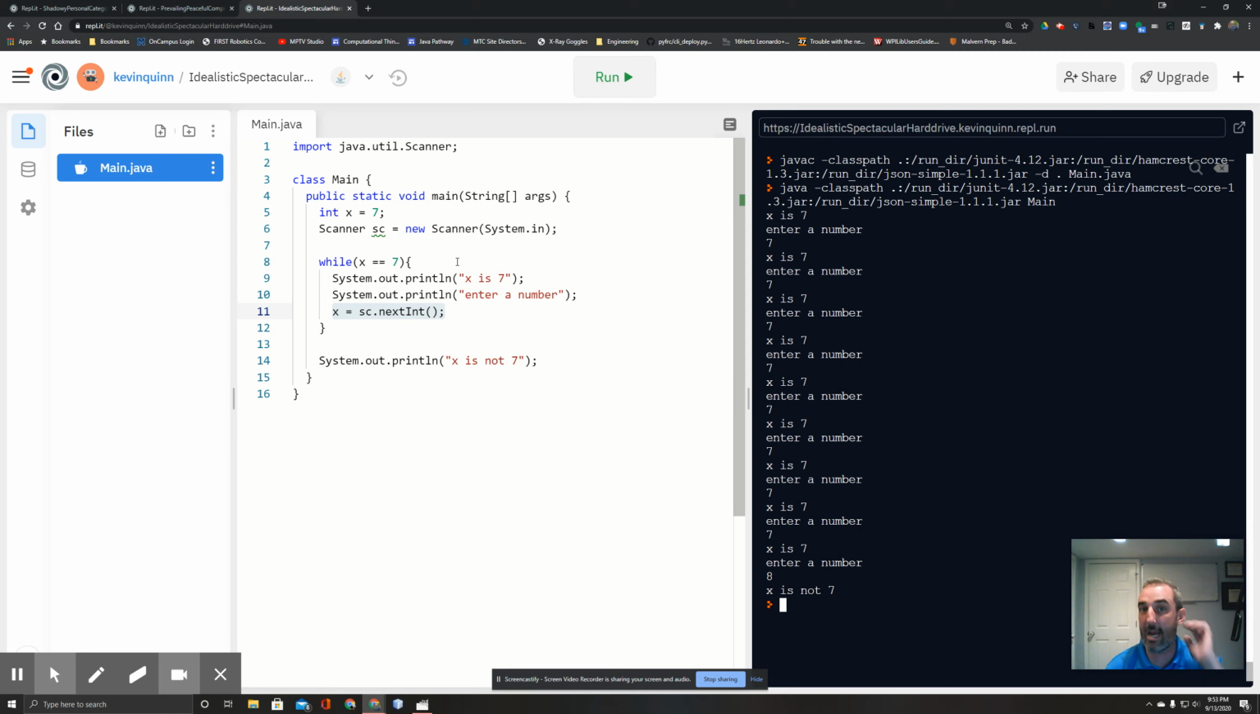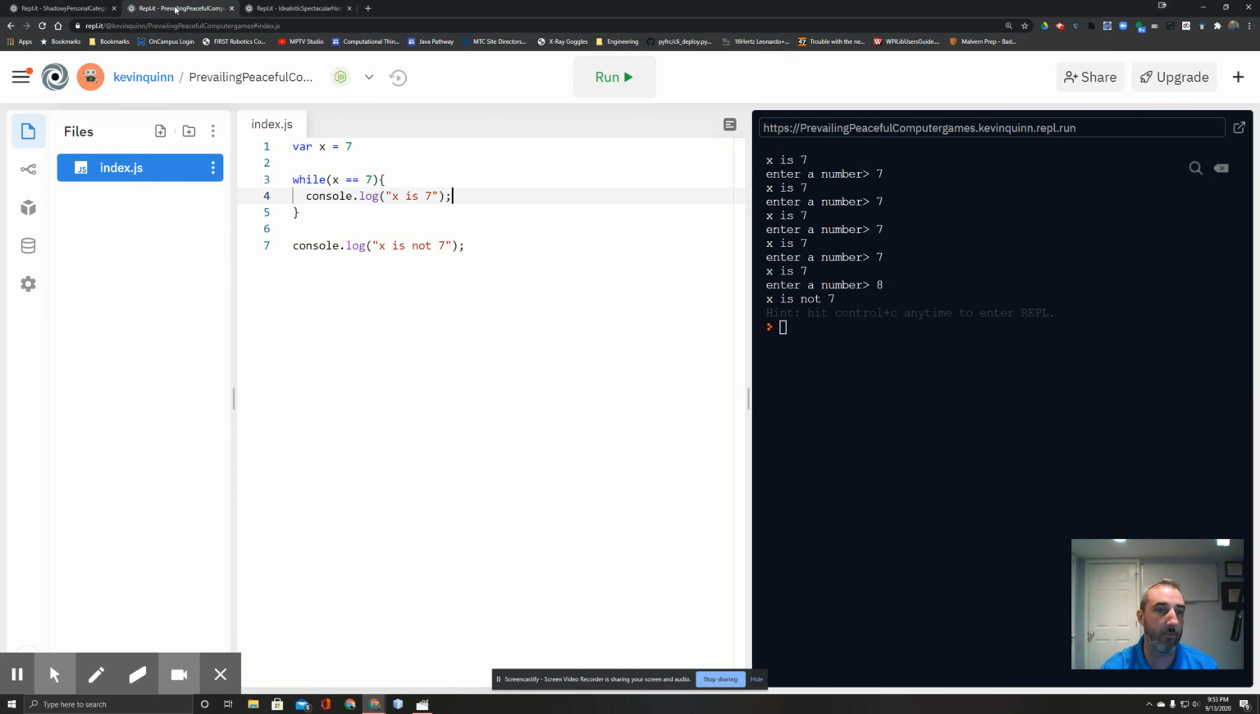For example, if you were asking a person on a website to enter a password and you're not sure if they're going to get it right the first time, there might be a loop there that allows them to keep trying until they get it right, or maybe they've used up all of their attempts. Now let's take a look at this while loop in other languages.